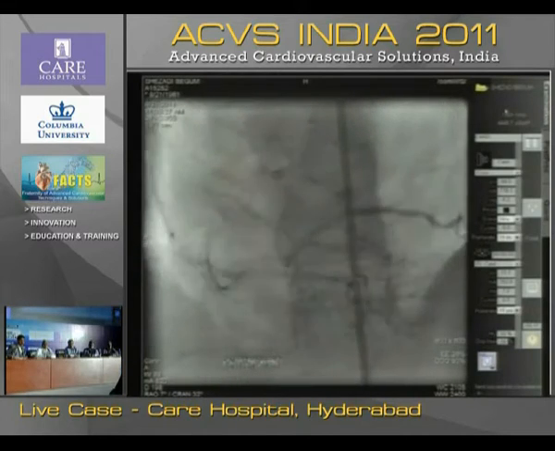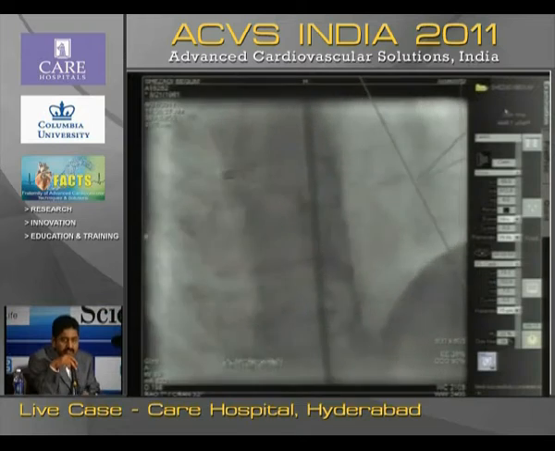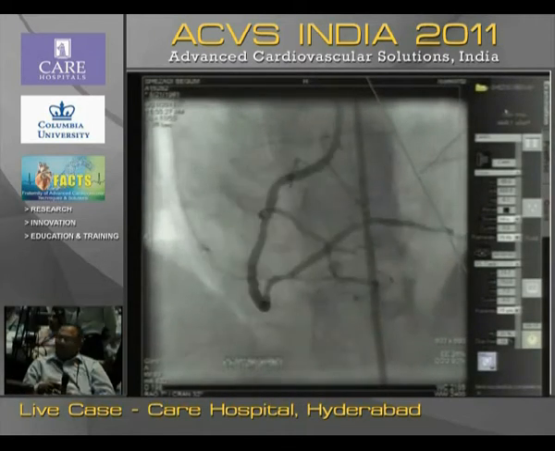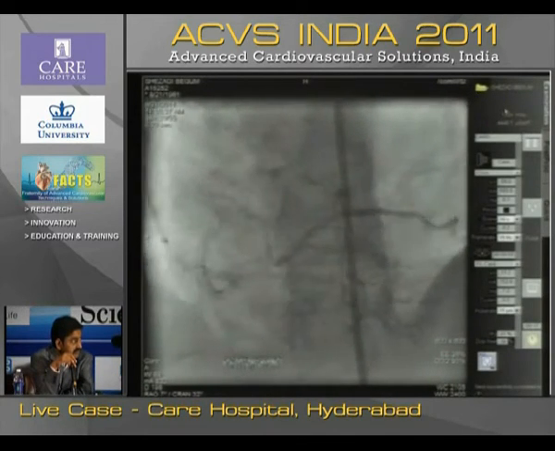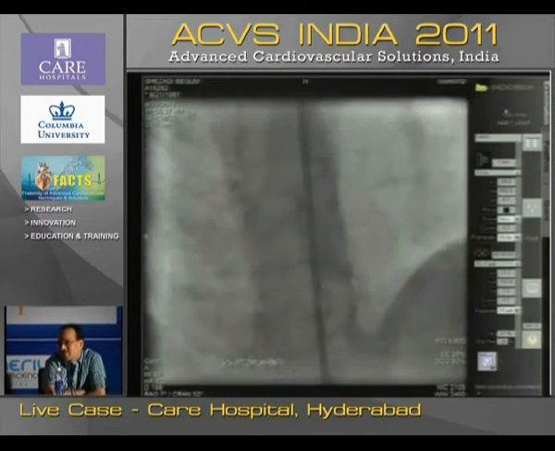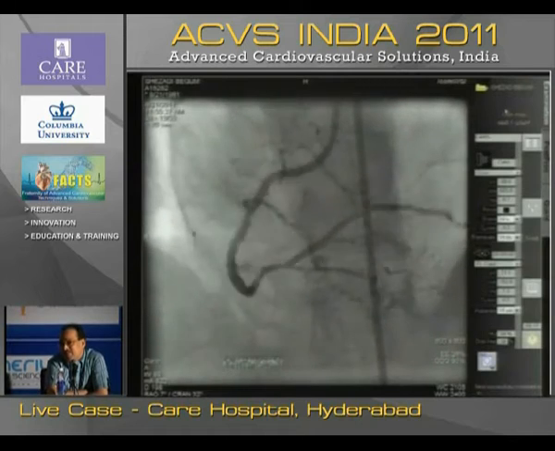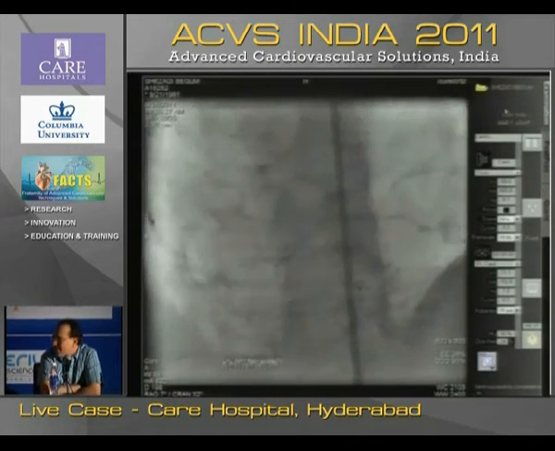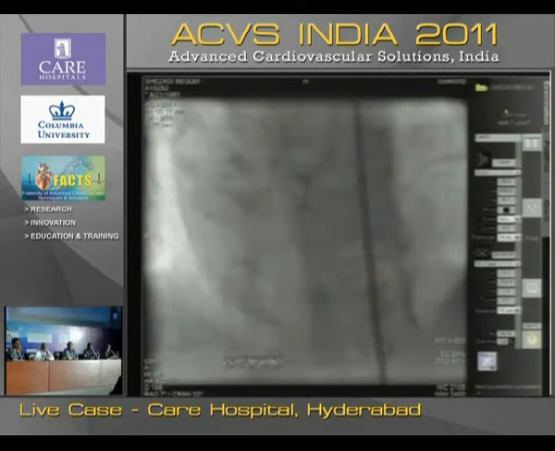You don't feel that the PD lesion is significant? That is what we were discussing, that the PD lesion appears to be significant, but the proximal lesion before the crux is borderline, and it is a complex intervention. Involving the PD, the proximal and distal crux lesion would probably jeopardize the large PLV branch as well. If it is in a borderline situation, it is probably better to manage it medically than doing something. That is what Dr. Srinivas was discussing. The size of the PDA is also definitely less than 2 millimeters, and the distal PLV branch is bigger.